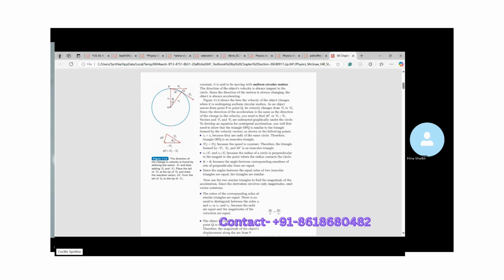That is, the change in the radius angle, the angle swept by the radius, will be equal to the change in the angle swept by the velocity vector, because the angle between the corresponding members of sets of perpendicular lines are equal.